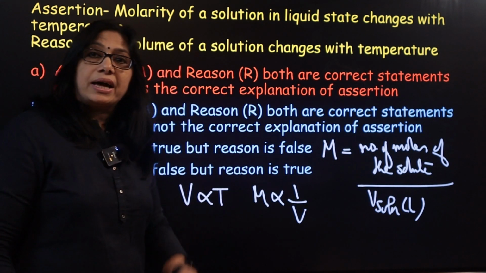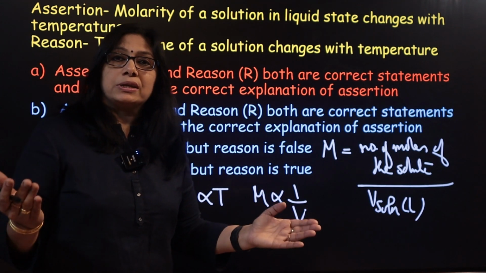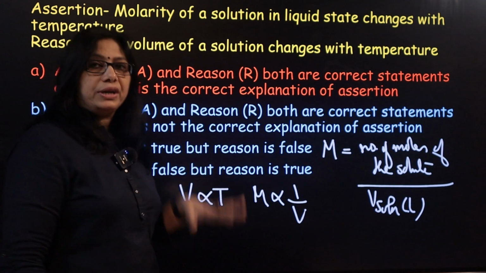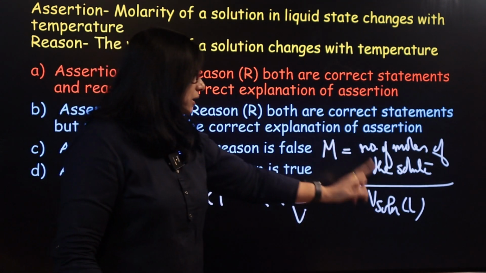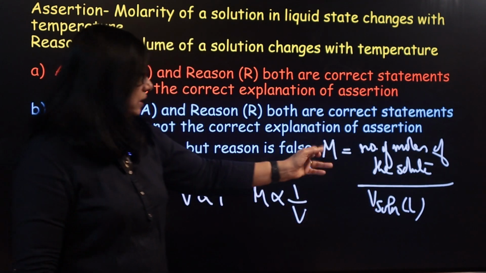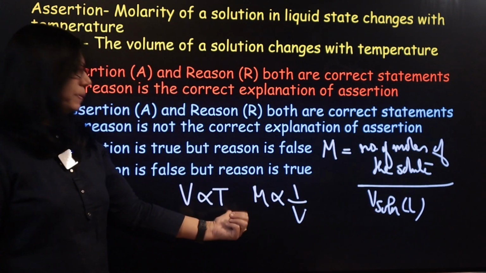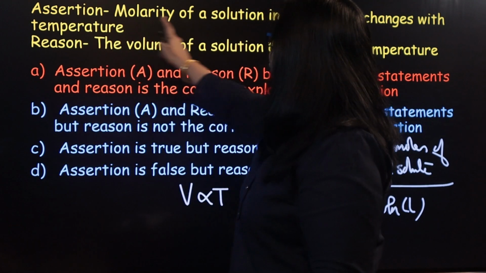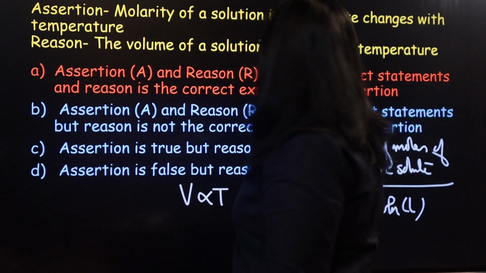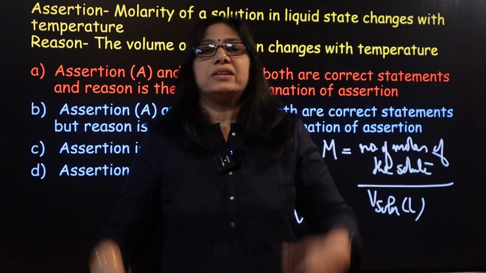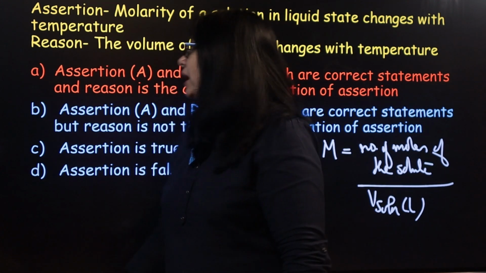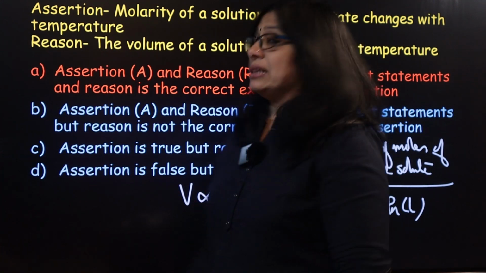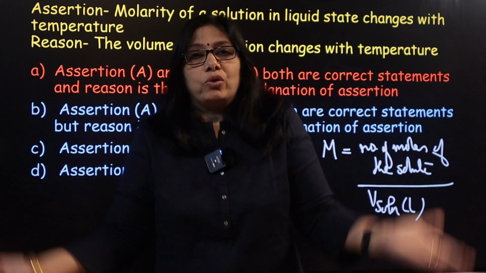And you know volume is directly proportional to temperature because if you increase the temperature, volume will increase. If you decrease the temperature, volume will decrease. Molarity is inversely proportional to volume. Molarity depends on volume and volume depends on temperature. So, if you look at the assertion, molarity of a solution in liquid state changes with temperature. Yes, it changes with temperature. It is true. And the reason, the volume of a solution changes with temperature. That is, when temperature changes, volume also changes.